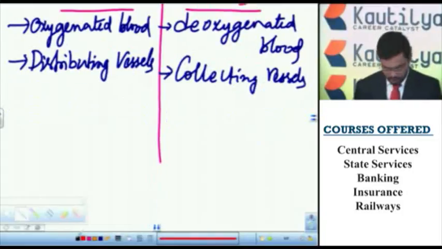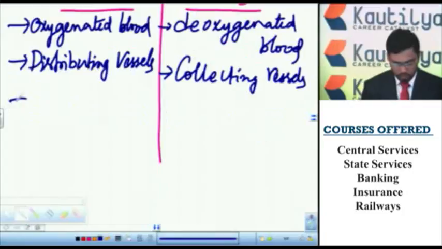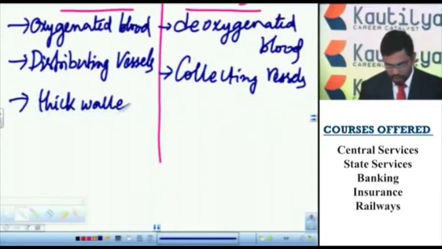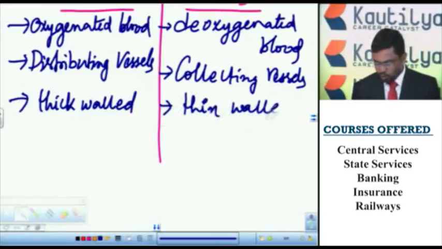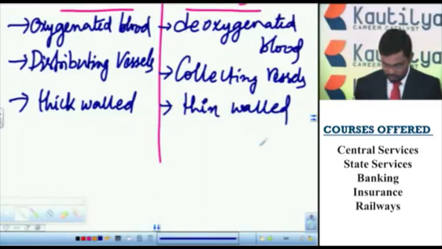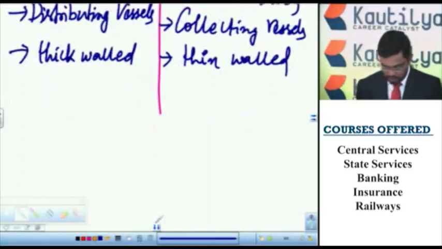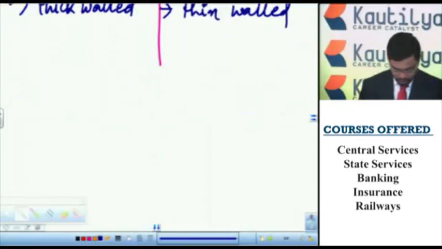And these arteries are thick walled and deeply seated, and these veins are thin walled and superficial. So let us see some important arteries.